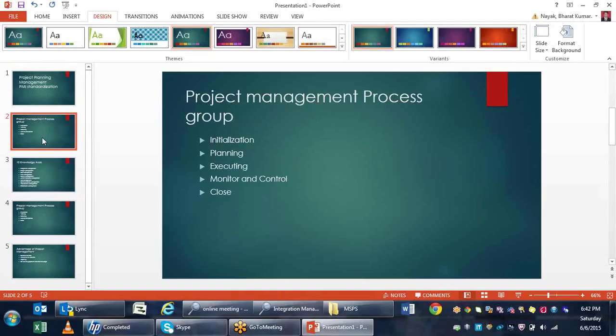Same thing, they come under different knowledge areas. One by one we can understand the different sub-processes in every individual knowledge area. When conducting project management, initialization is a phase which takes 5% of the whole project's time duration.